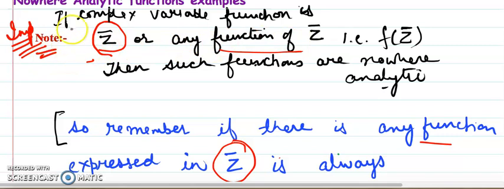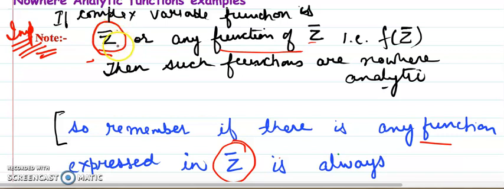Now always remember, if a complex variable function is in z bar, or any function of z bar, meaning if you see somewhere z bar is present in the function, you can predict the answer. What you can predict is that such functions are nowhere analytic. I am not saying that every function which is nowhere analytic is always expressed in z bar. I am saying it the other way.